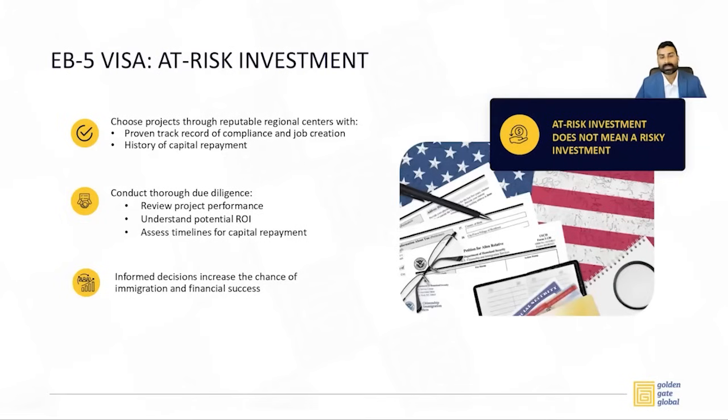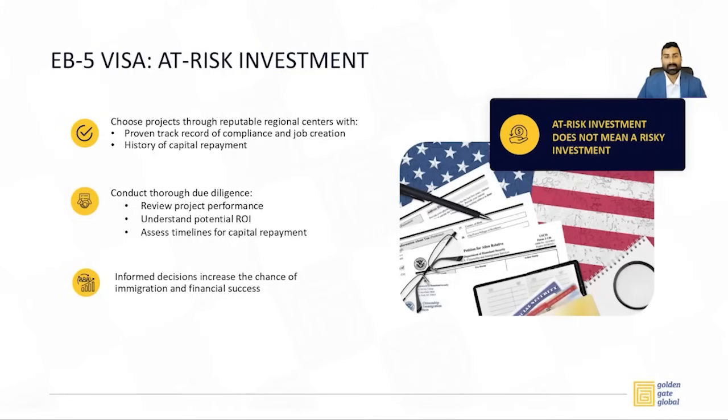The next requirement is that your funds need to be placed at risk. Now, let me make this clear. At-risk investment does not mean a risky investment. All it means is to qualify for an EB-5 visa, your funds cannot just be in a bank account. They need to be invested in a project. Also, they cannot be invested in government securities or government bonds. So a lot depends on the quality of the project.